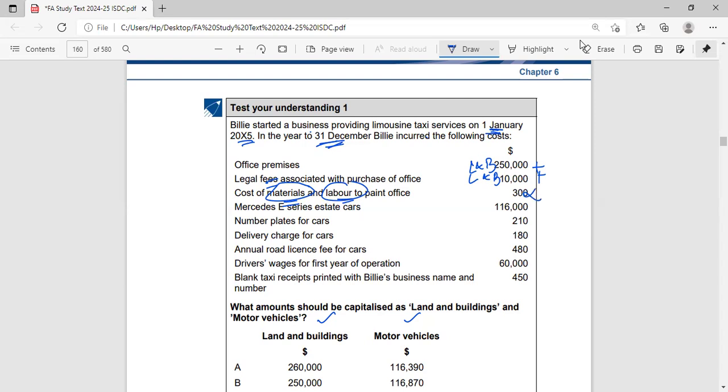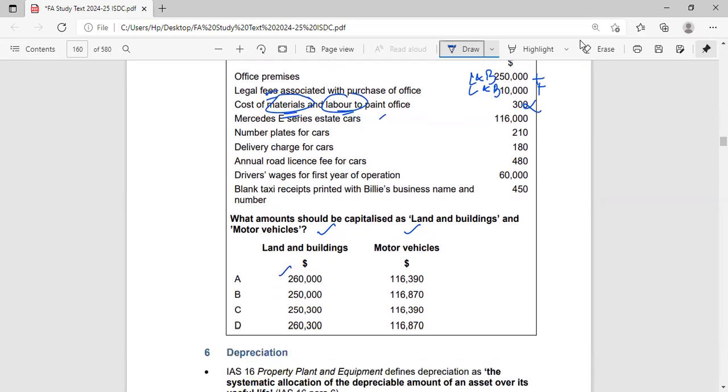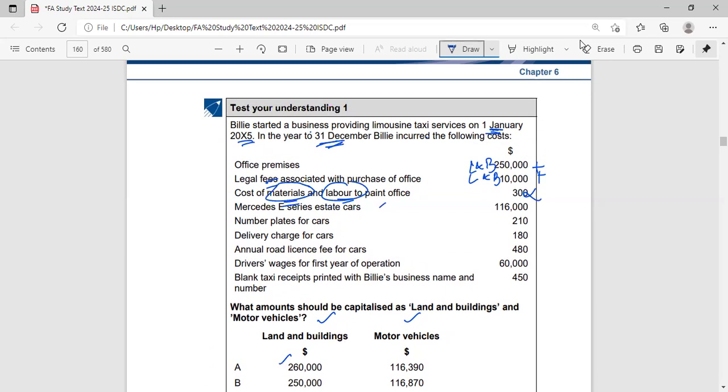Simply ignore it. So this is for cars. Everything else is for cars. If we add 2,50,000 and 10,000, it will make up 2,60,000. I don't even have 2,60,000 anywhere else, but still I'll calculate for motor vehicles to check my answer, and I'll explain it to you too. Let me just clear this mess first.